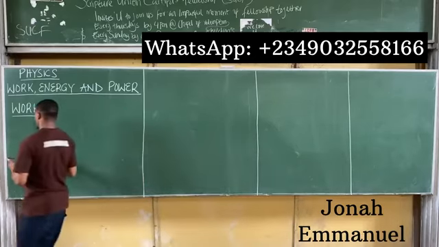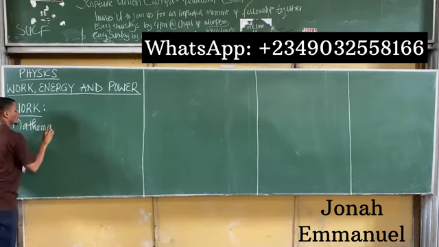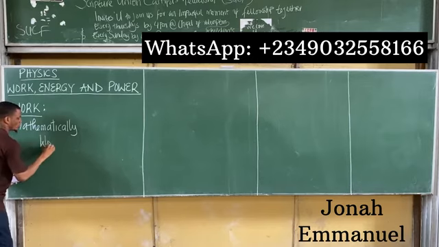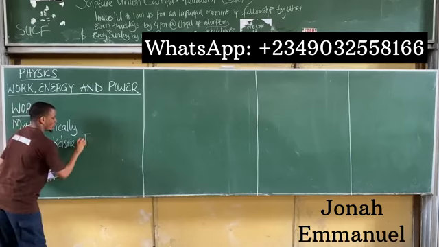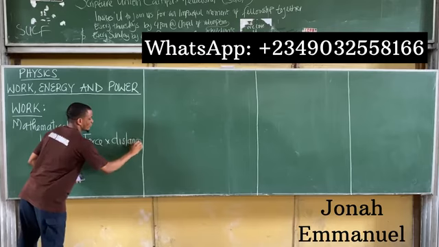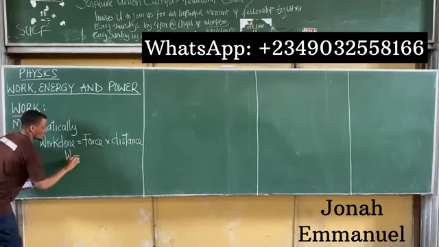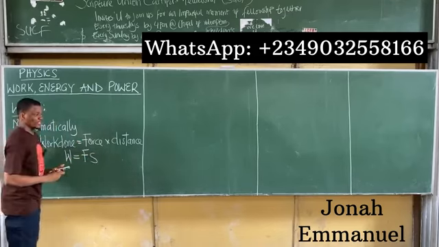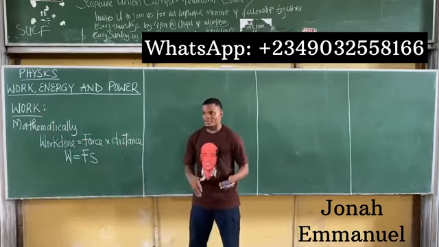Now, mathematically, work done or work, okay, so let me use work done this time. Work done is equal to the product of force and distance. All right. So I'm saying mathematically work done W is equal to force F times distance. Let's call distance S. So this becomes the mathematical expression for work done, force times distance.